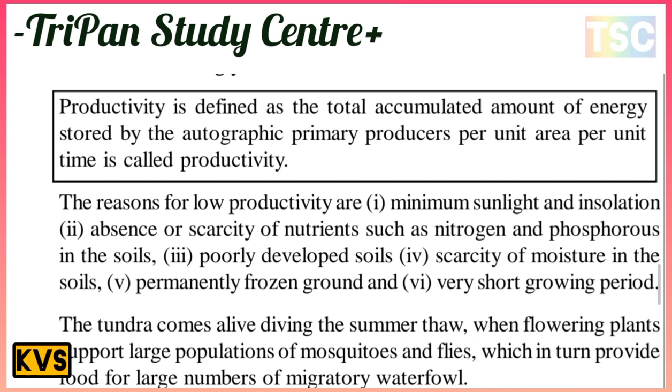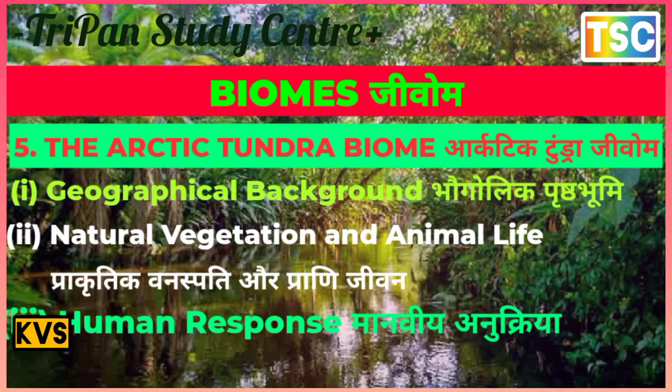The tundra comes alive during the short summer, when flowering plants support a large population of mosquitoes and flies, which in turn provide food for a large number of migrating waterfowl.